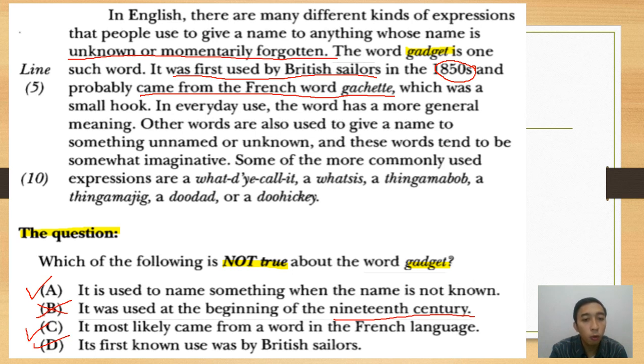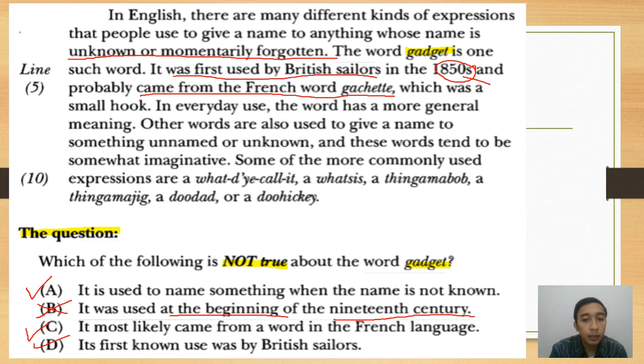If you want to make it true, it is in the middle of the 19th century, not at the beginning. So the best answer is B, which is not true about the word gadget, while A, C, and D are the correct answers. This is what we mean by unstated detail. We have to find the statement which is not true or not mentioned in the text.